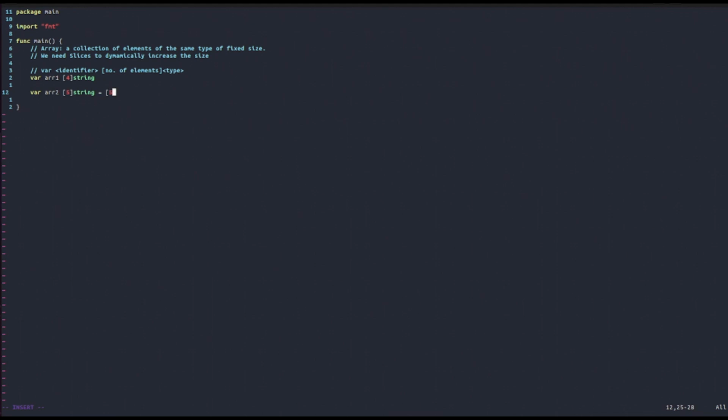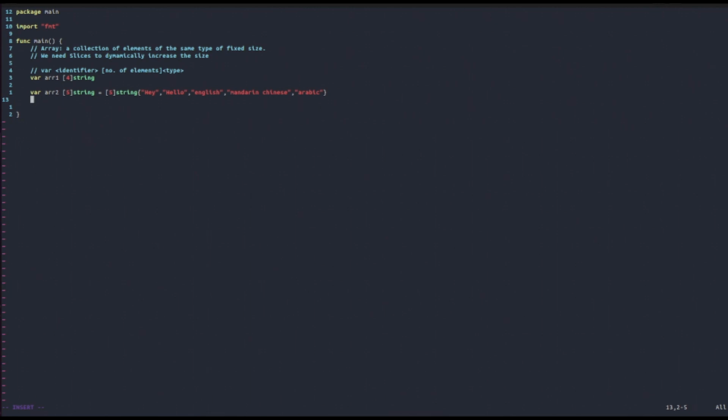Then we're gonna put again 5 slots, so with square braces, and then the type of the array, which is gonna be a string, and then with curly braces, we're gonna start to list the elements of the array like this. And so, for example, I'm gonna put here hey, then hello, English, Chinese, Mandarin Chinese, and Arabic. Okay, so this is basically an example of an initialization and declaration of an array at the same time.